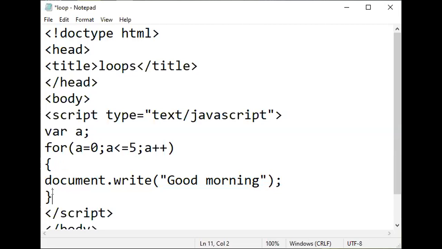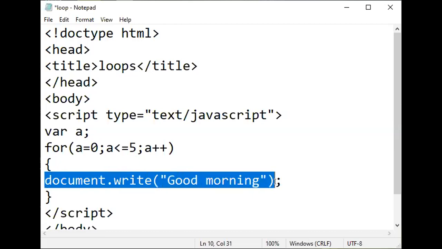Have you understood, all of you? Ma'am, how do we have to present the result of this? So see, the result will be what we are printing on this screen, document dot write good morning, right? So the same statement will be printed 5 times.